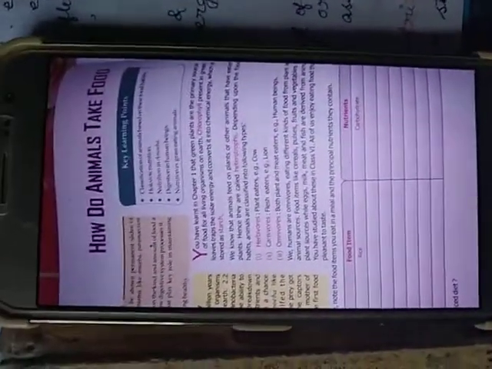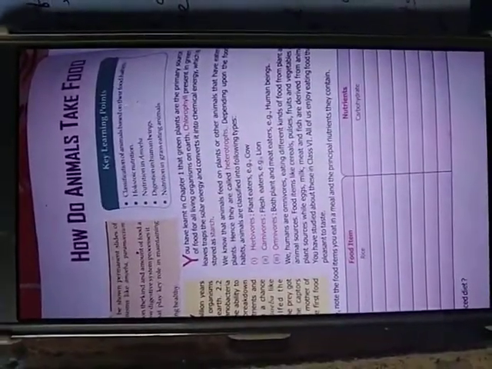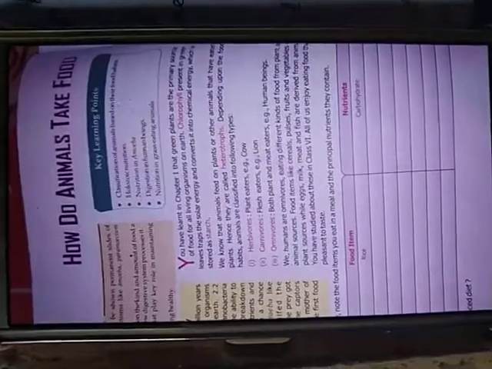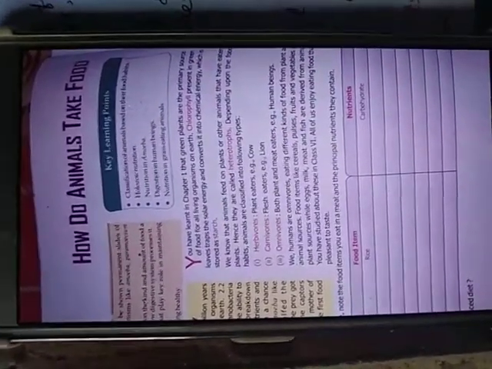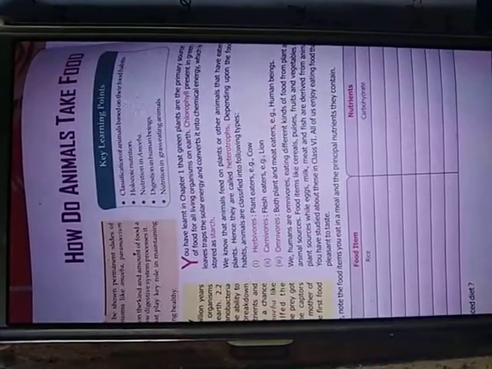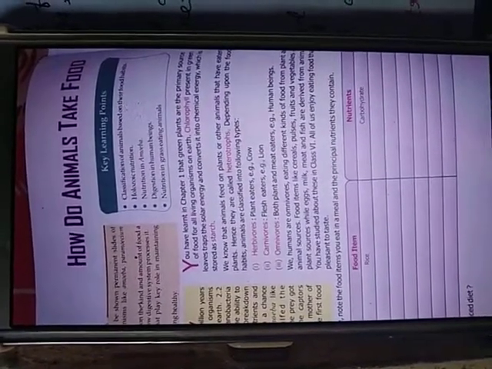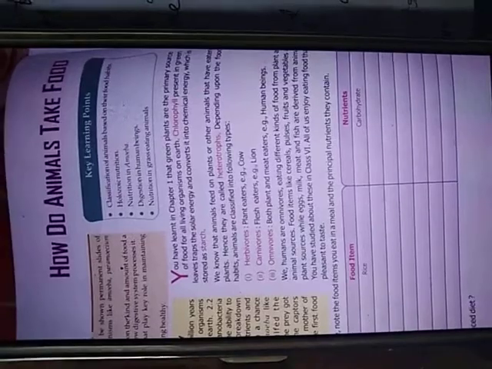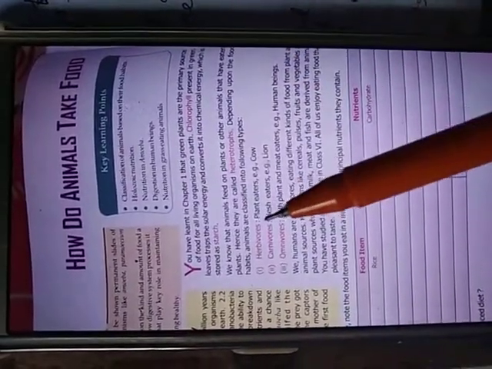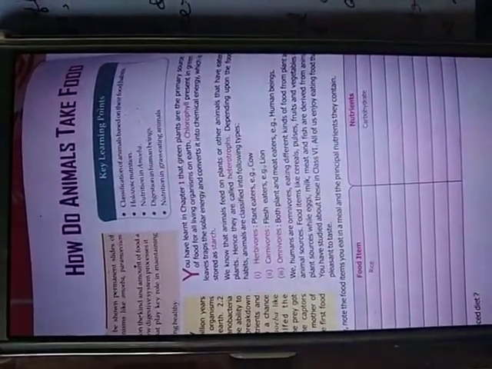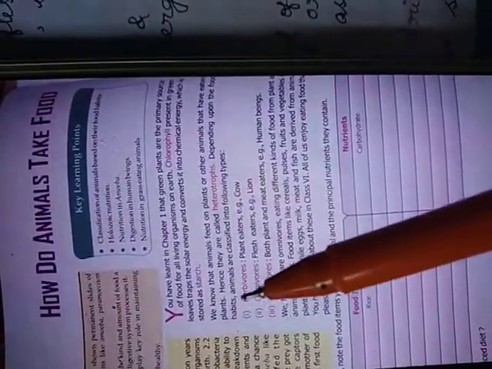In the previous chapter, we already discussed that heterotrophs means those who are unable to make their own food, such as they have to depend on green plants, like all other animals. All animals are heterotrophs. But depending upon the food habits, these animals are classified into three types. So what are the types?